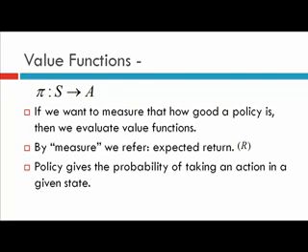So now comes the policy, which we denote by the symbol pi. It is a mapping from states to actions. Basically, pi gives the probability of taking a particular action in a given state S. So this policy represents the probability of taking a particular action A in a given state S.